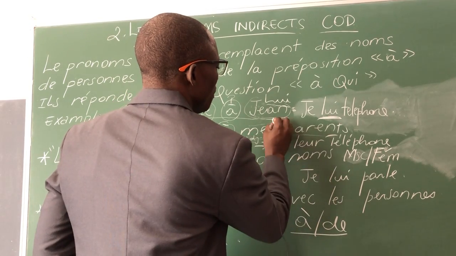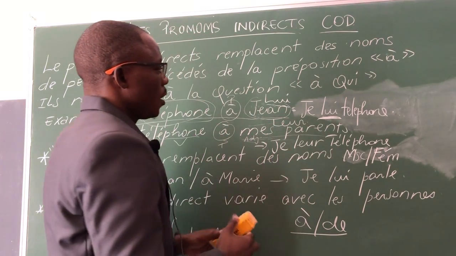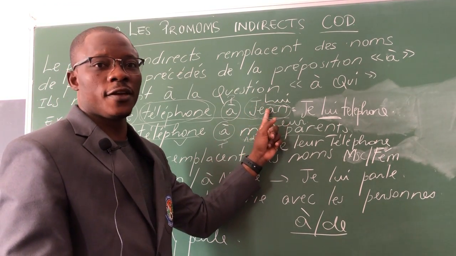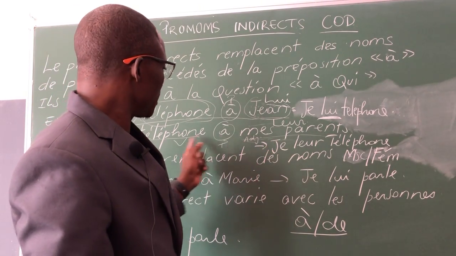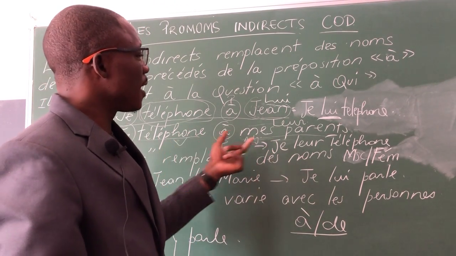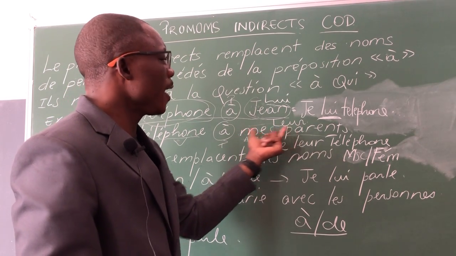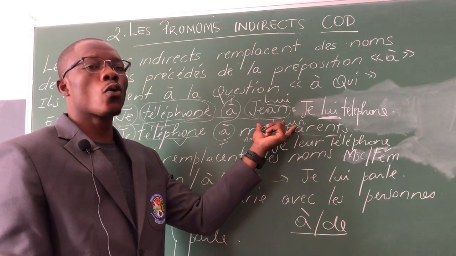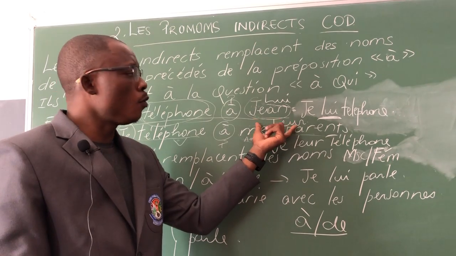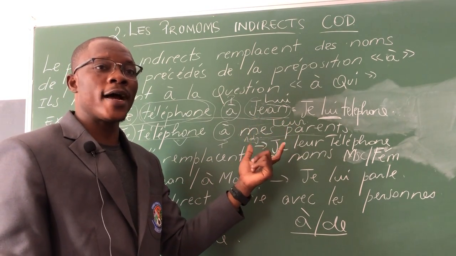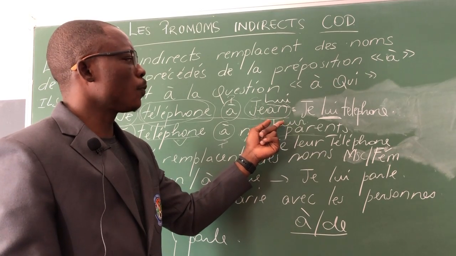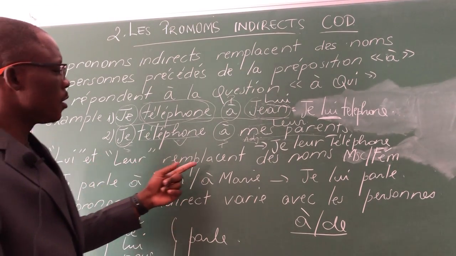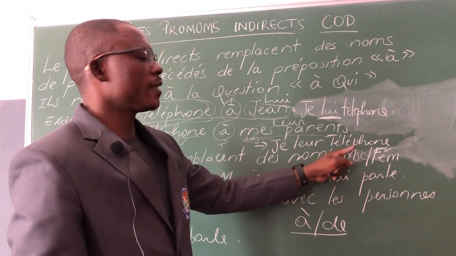Now, the plural of this one will be leur. Here, I use lui because I have only one object, which is Jean. But in this next sentence, I have two objects, mes parents, which means I have a group of objects here. So, as a plural, it must be replaced only by a plural indirect pronoun. So it's leur. So here I said, je leur téléphone.